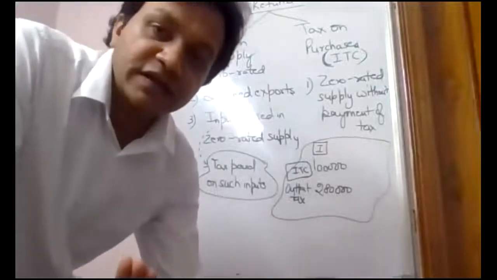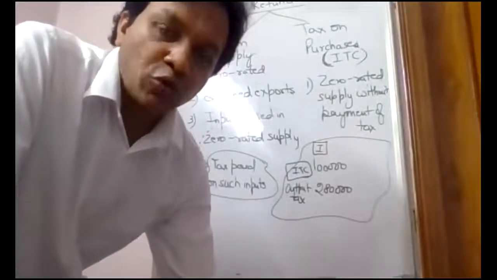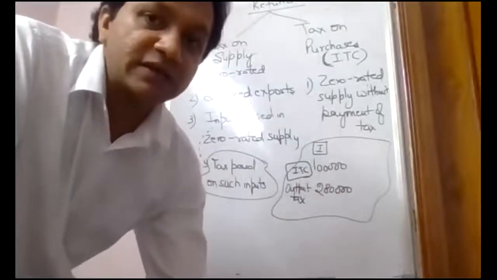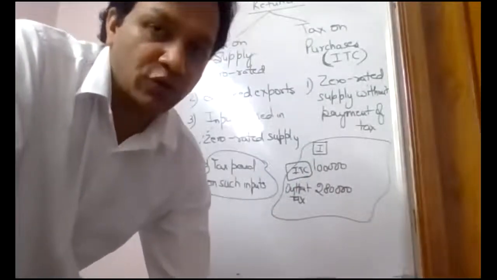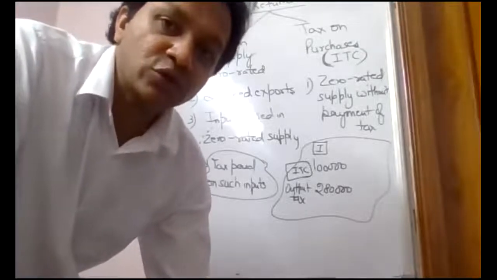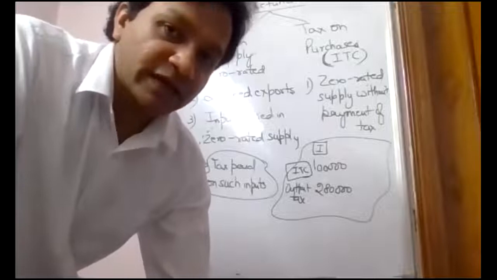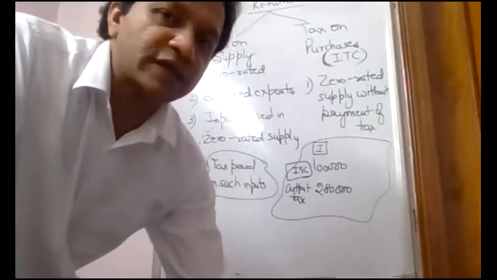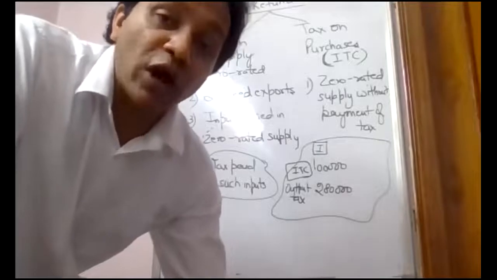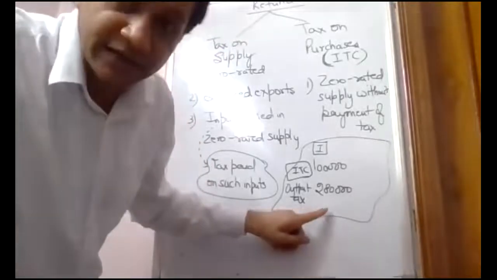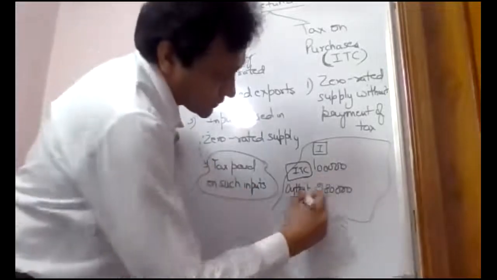Okay, I purchased some raw material on which I have paid 1 lakh tax. This raw material is used to manufacture some goods, and these goods are sold at 10 lakh rupees to Germany. And the tax rate is, for example, 28%. I have paid 2,80,000 as tax to the government. So how much difference technically I will pay now? 2,80,000 minus how much?